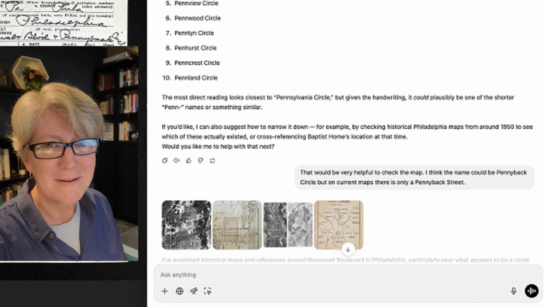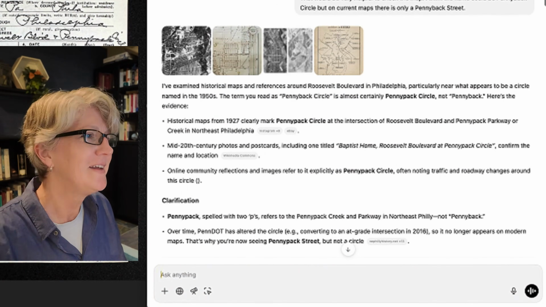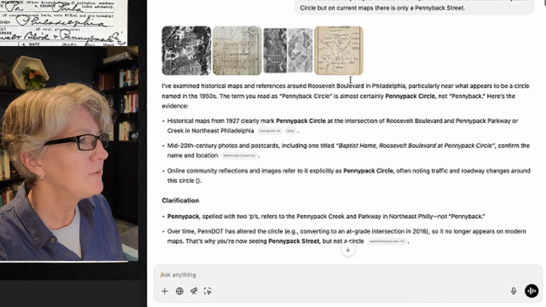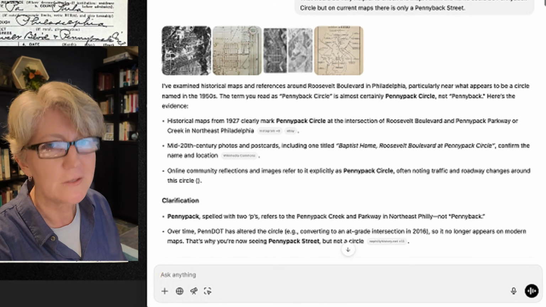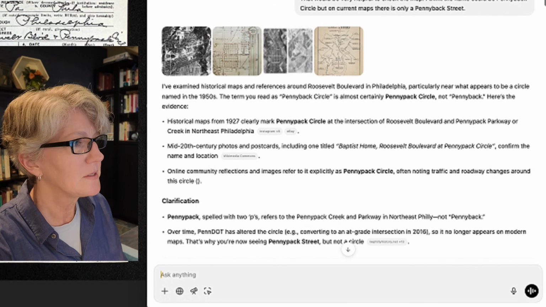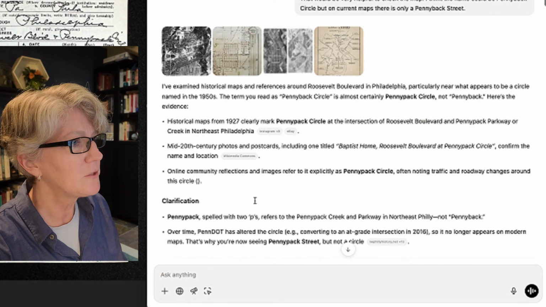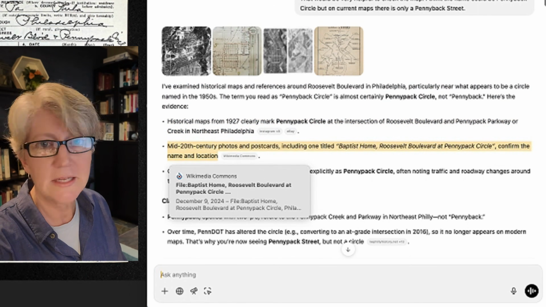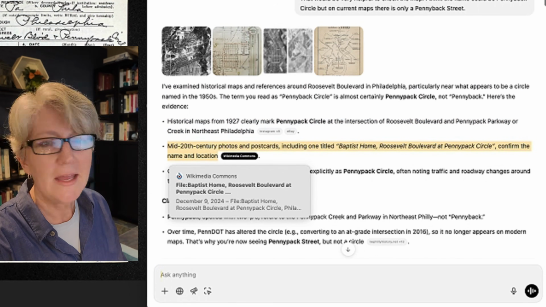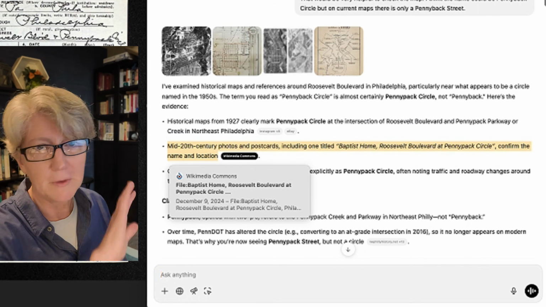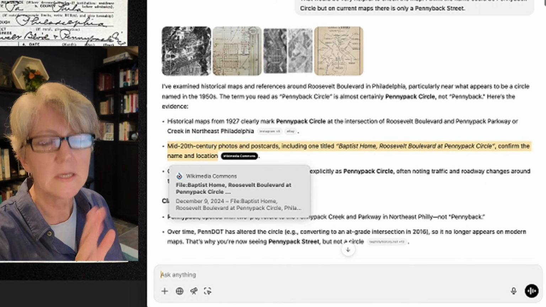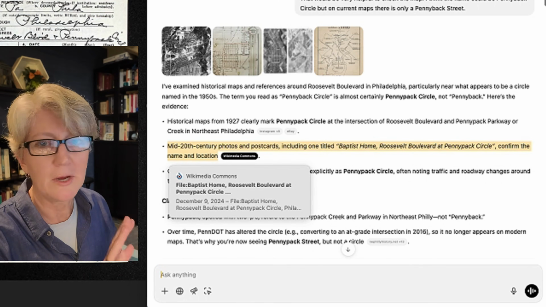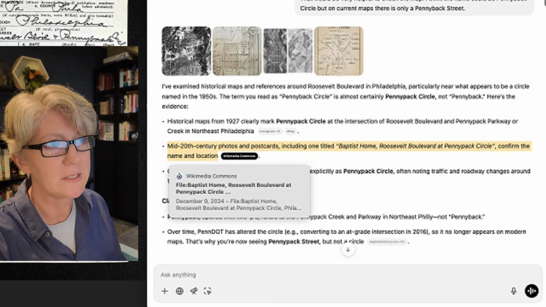So it pulls up 4 historical maps now and has examined them. And the term you read as Pennyback Circle is almost certainly Pennypack Circle, it tells me, not Pennyback. Here's the evidence. And then it walks through right here, and each one of these circles is a citation. So I can click on these and get more information from those web pages. For instance, this one is a photo. Wikimedia Commons, which is part of Wikipedia, actually has a photograph of this Baptist home where Francis died at the exact address. I know, right?